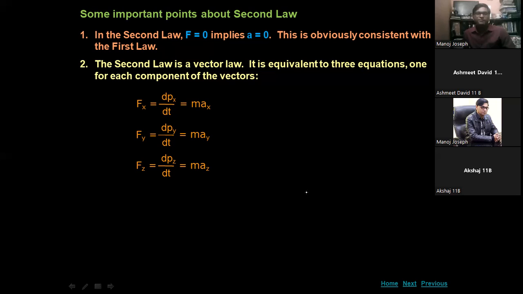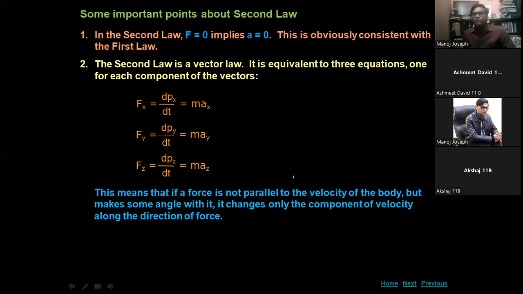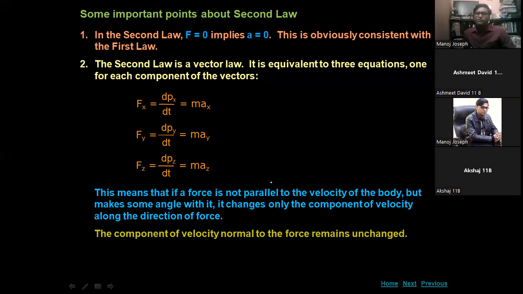This means that if a force is not parallel to the velocity of the body, but makes some angle with it, it changes only the component of velocity along the direction of the force. So the component of velocity normal to the force remains unchanged.